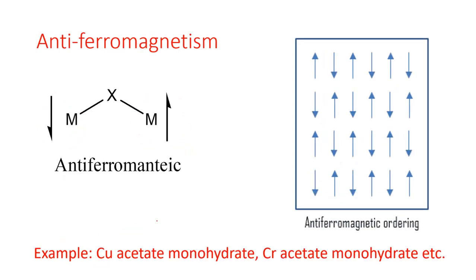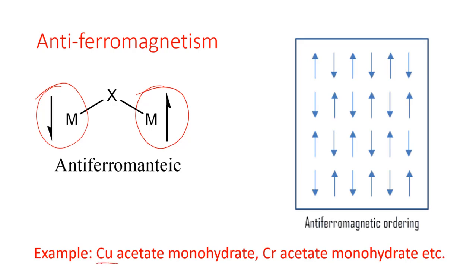Whereas in case of antiferromagnetism, two different paramagnetic centers, these are neighboring paramagnetic centers, and they can couple to each other in an antiparallel manner or in an antiparallel alignment. Therefore, it is considered as antiferromagnetic coupling, and due to this antiferromagnetic coupling, the overall magnetic moment would be decreased than the paramagnetic moment.